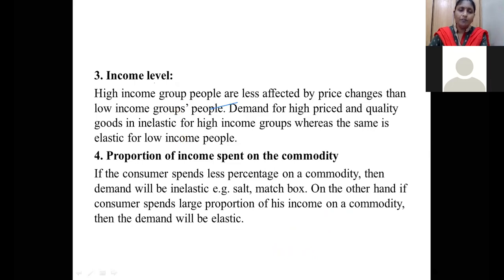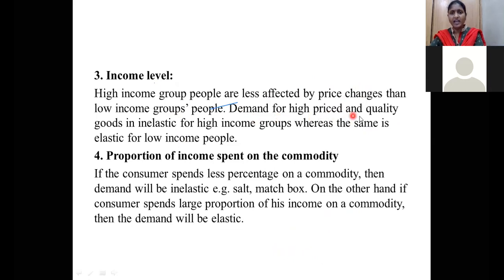See here, if you consider the high income group of people, they are less affected by price changes. Suppose the people are high income people, whatever the price changes in the market, it won't affect them. So it will be inelastic for them, but it may be elastic for lower income and middle income people.